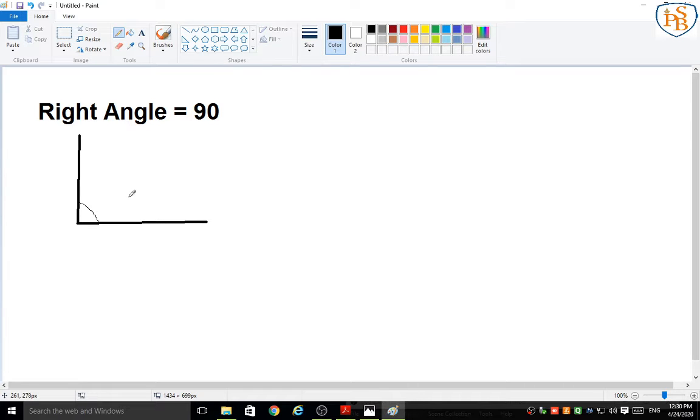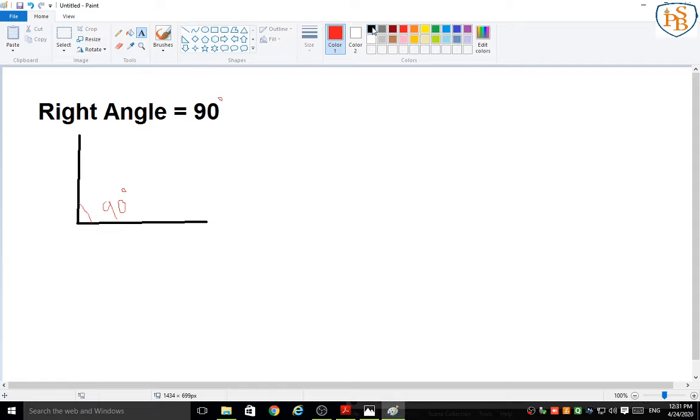So this is a right angle. A right angle means 90 degrees. Okay students, we are going to learn something about angles. The first angle is the right angle, which is of 90 degrees.